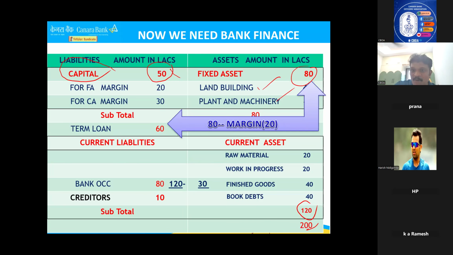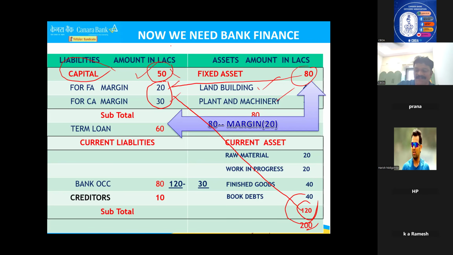But for fixed assets, he brought 25%. This is also margin. And 120 also 25%, 30%. Both fixed asset margin and current assets margin, it is 50 total. Actually, a businessman can show it like this also. But the balance sheet always shows both the margin required for fixed assets and the margin required for working capital, both will be taken care of, and 25% of that will come into the business.